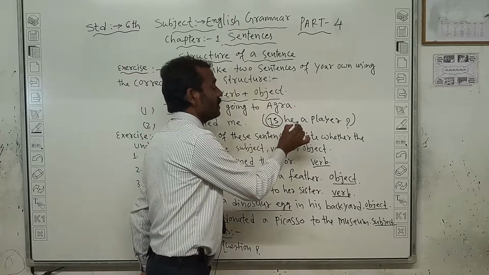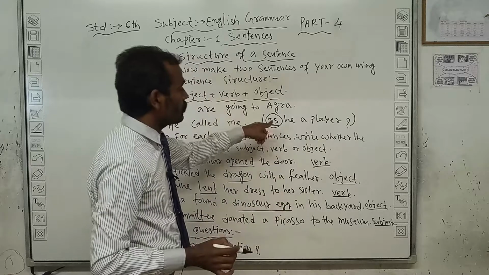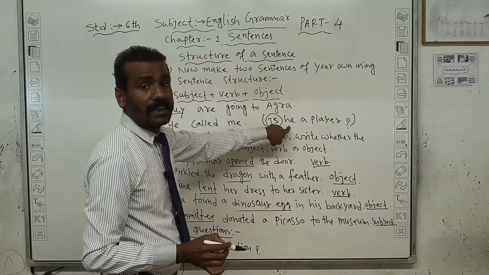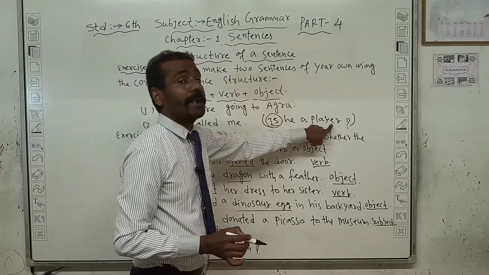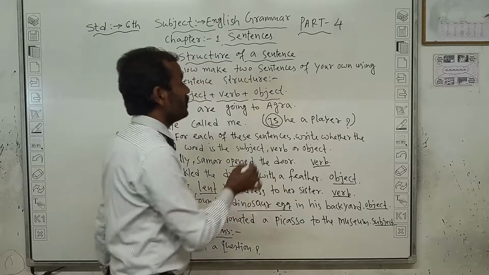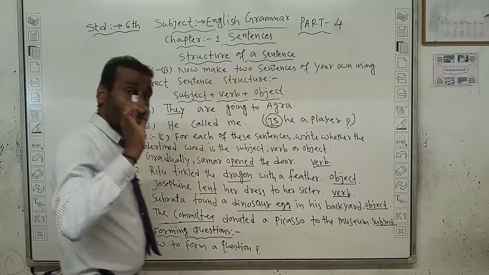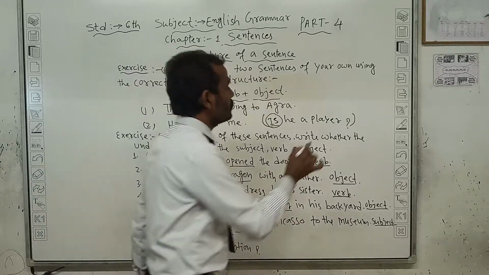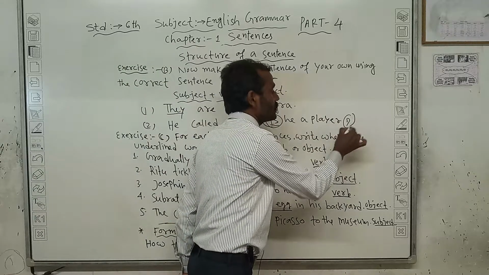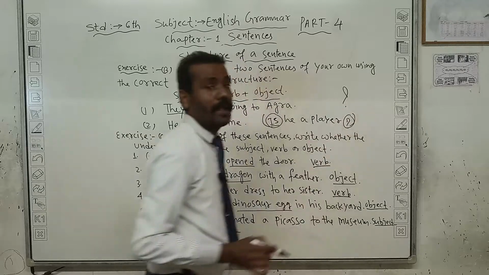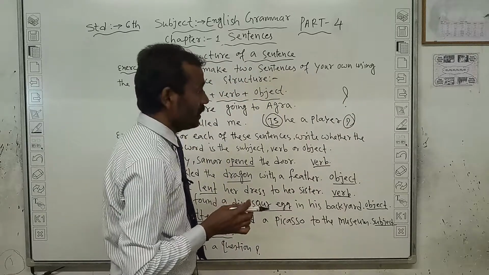Here, "Is he a player?" belongs to which sentence? It is called an interrogative sentence. It is very easy to recognize an interrogative sentence, because when you see the question mark symbol, that is the interrogative. Clear?